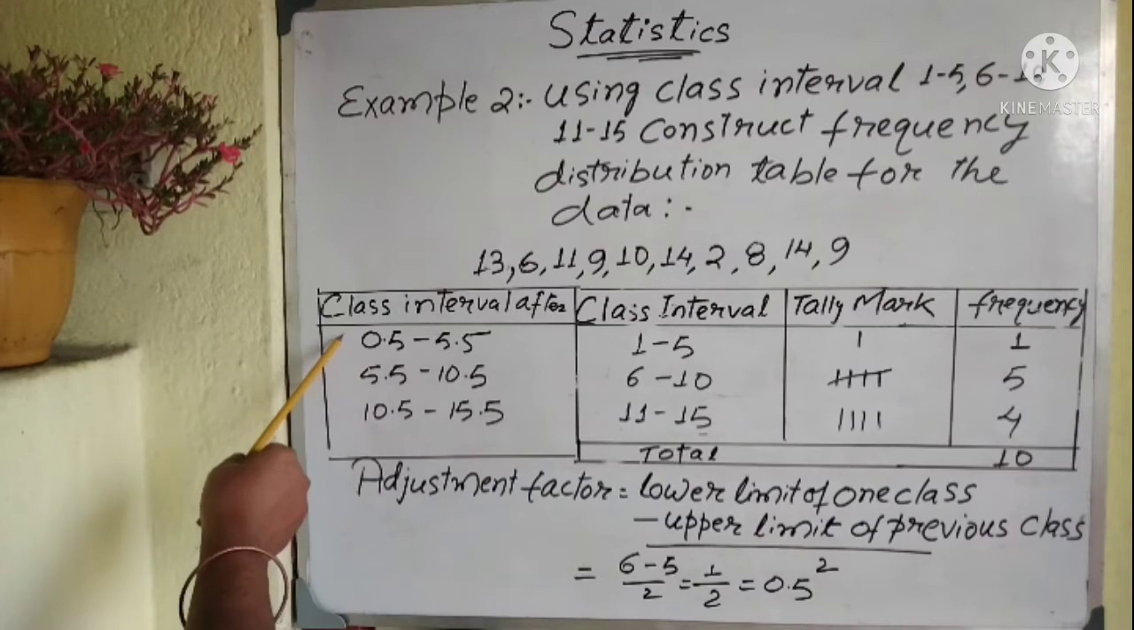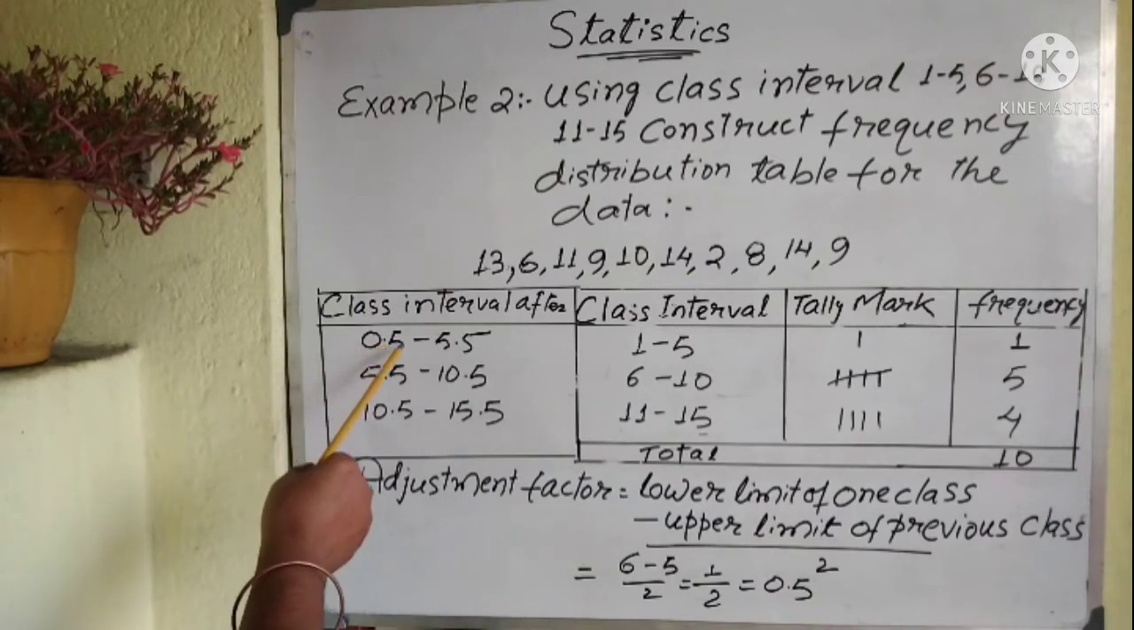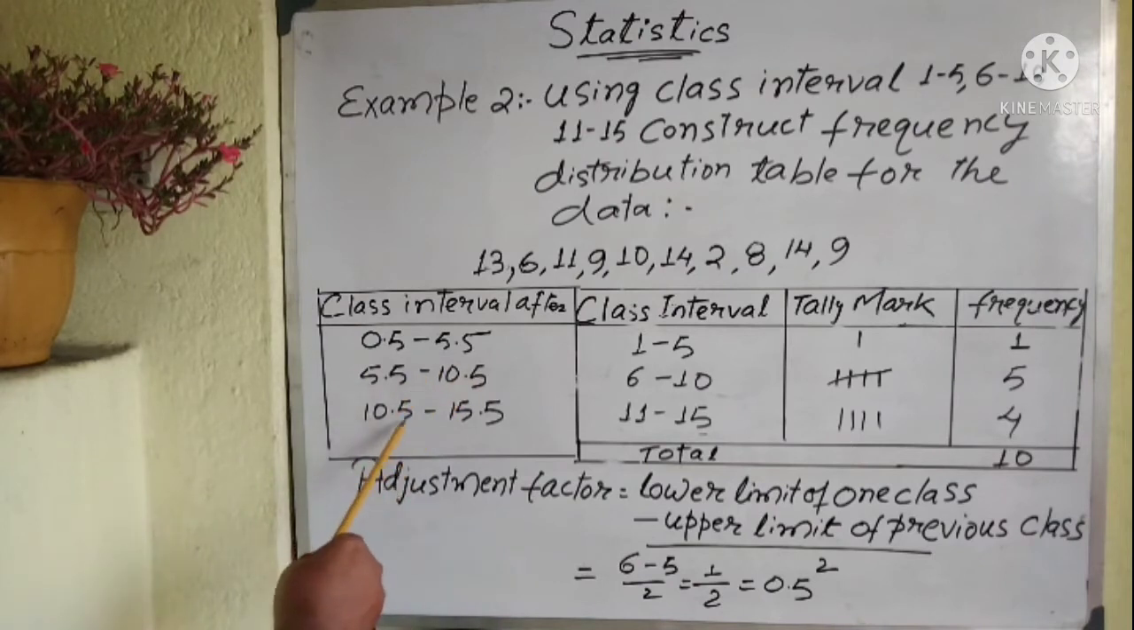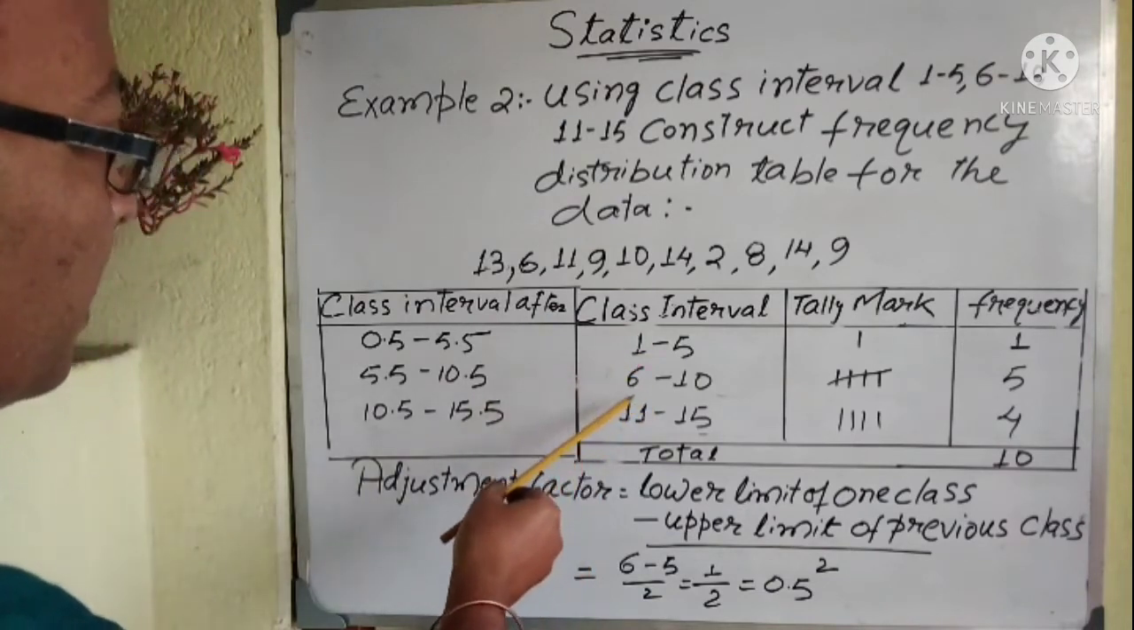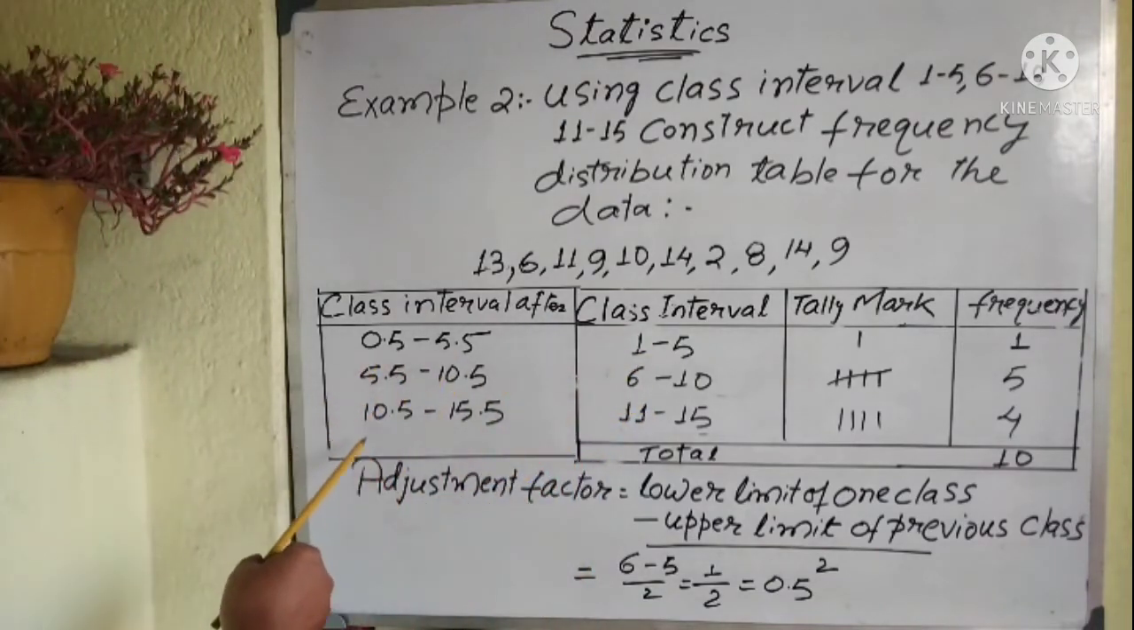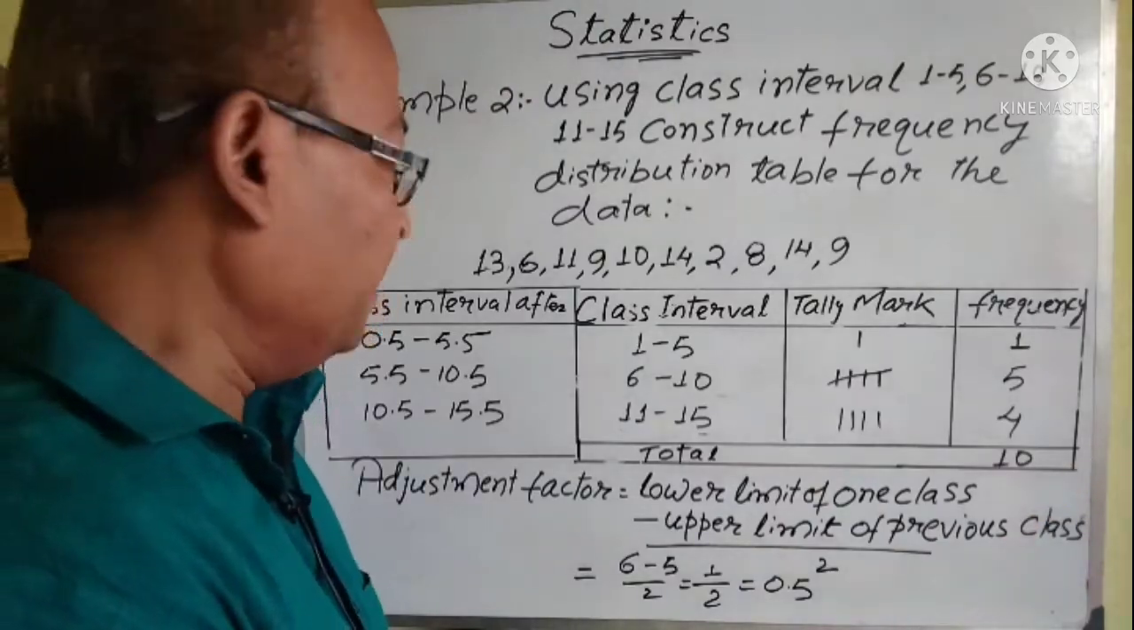Now see, this class has become continuous. 0.5 to 5.5, 5.5 to 10.5, 10.5 to 15.5. Earlier it was discontinuous, no continuity. Now it has become continuous. See, very easy.